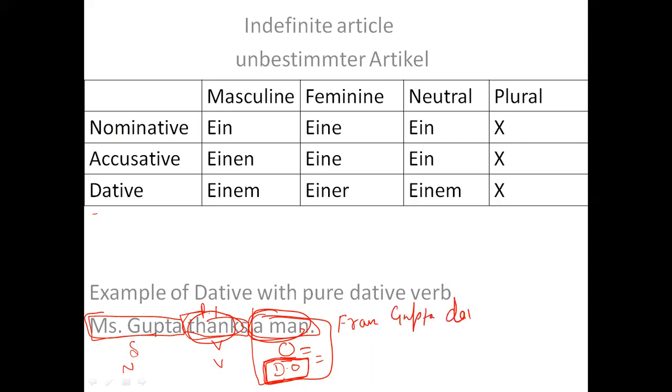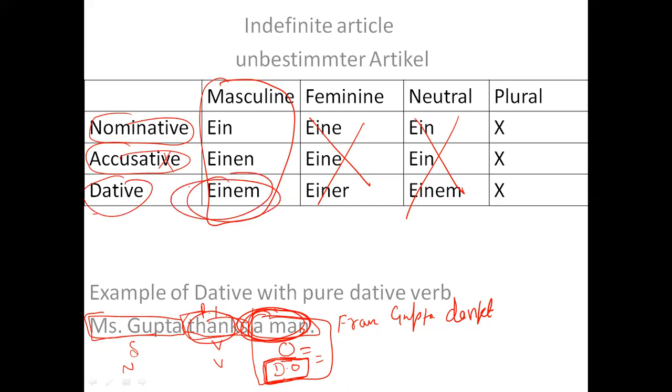Anyway, let's translate this. Frau Gupta thanks. Thanks is danken, so dankt, and this says a man. Now the feminine column will not be there, the neutral column will not be there. The answer has to be from these three. But which one? Is this a man a subject? No. Is this an accusative object? No. This is a dative object. Hence the answer has to be einem, and then Mann.